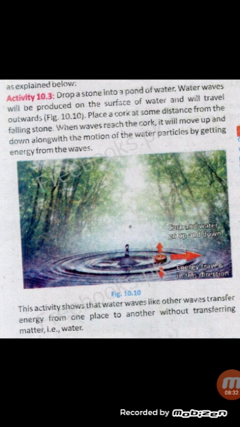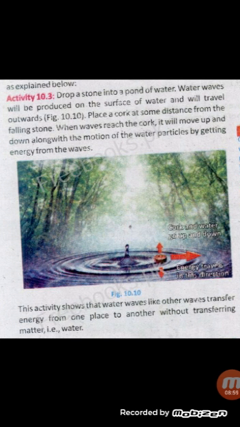Here we see activity 10.3. By studying this activity, we can clear our concept to understand the phenomena of transferring energy from one place to another place through waves. For example, we drop a stone into the water. So this produces waves on the surface of water, and the waves travel outward, in the forward direction.